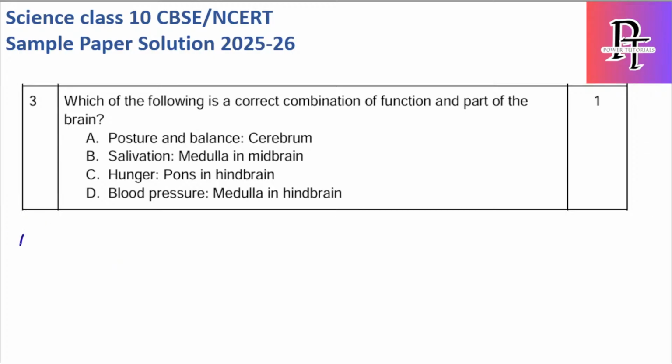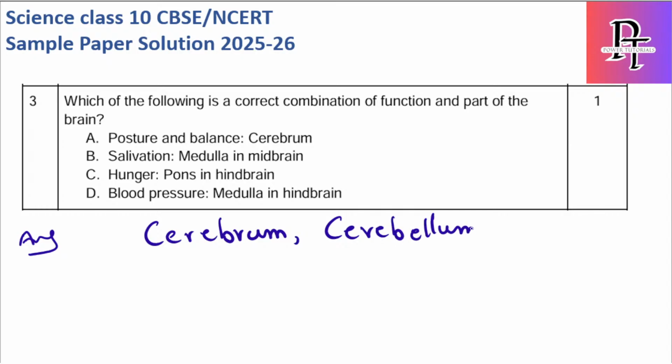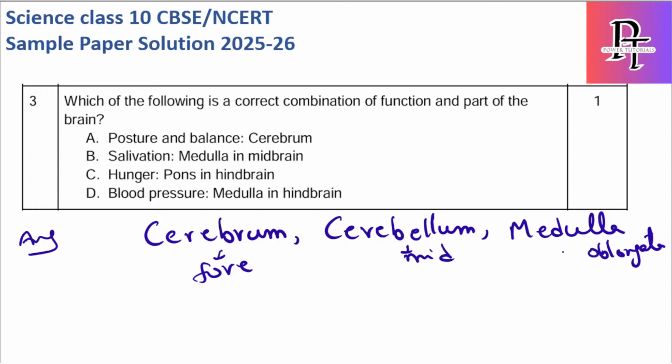So which of the following is a correct combination of function and part of brain? If you remember, for brain we have three main parts which are cerebrum, cerebellum and medulla oblongata, also referred to as medulla. Cerebrum is forebrain, whereas cerebellum contains midbrain, and medulla comes under hindbrain, which is on the back side, and it is connected to spinal cord.